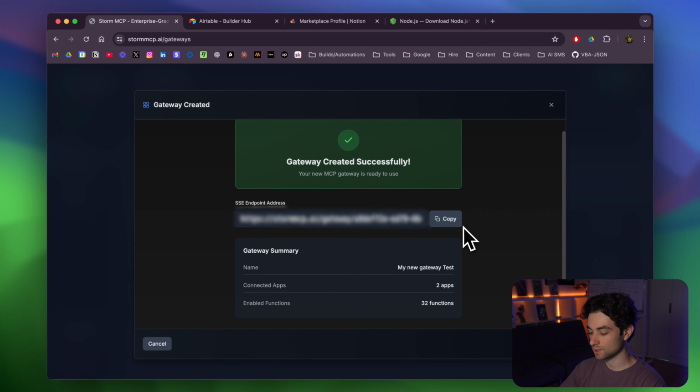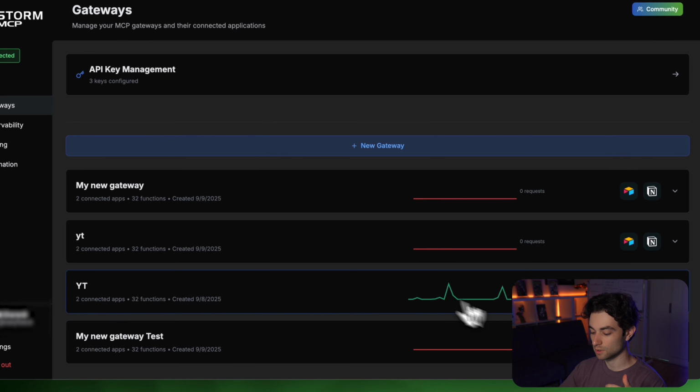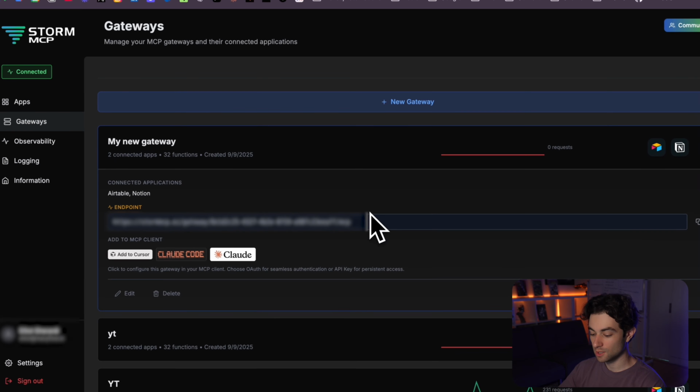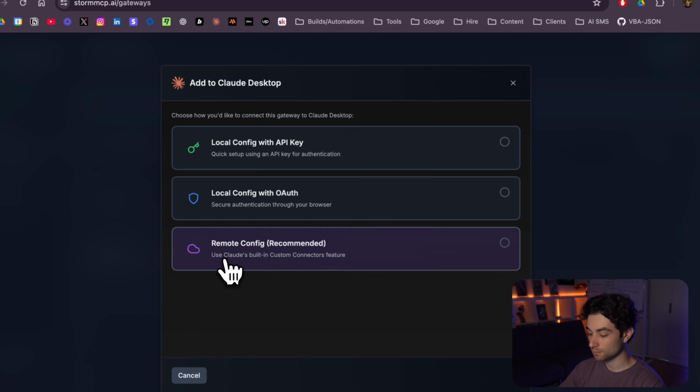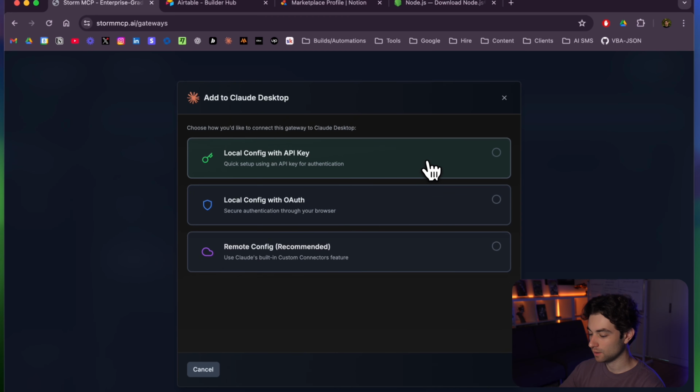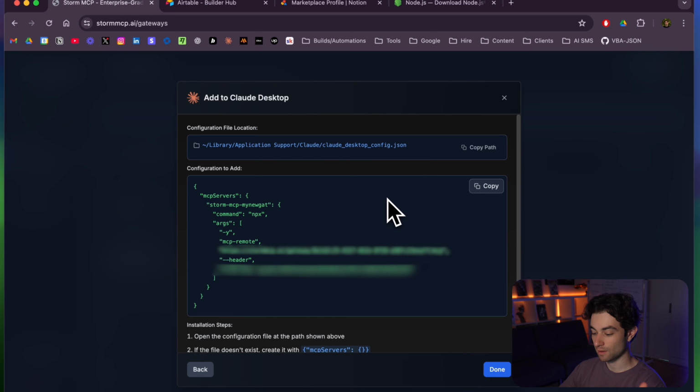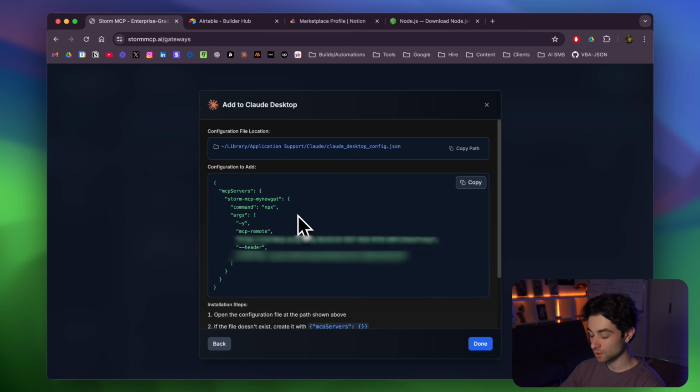We're not going to copy it just yet, because what we can actually do is if we go to the gateway, we can see these three options down here. We have add to Cursor, Claude Code, and Claude Desktop. So I'm going to select this third option here. We're going to select local config with API key. And now we basically have it all done for us. We have our configuration here. All we have to do is copy this and then paste it into the Claude Desktop configuration.